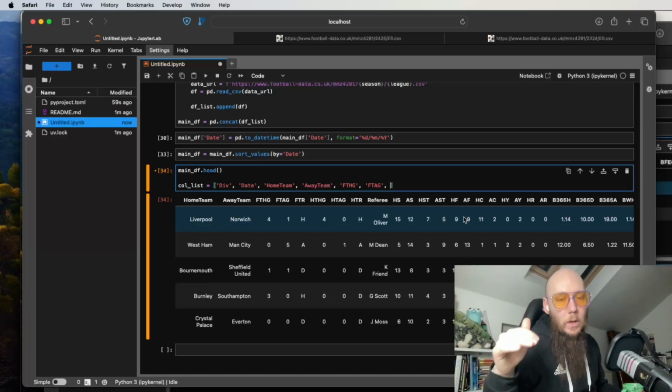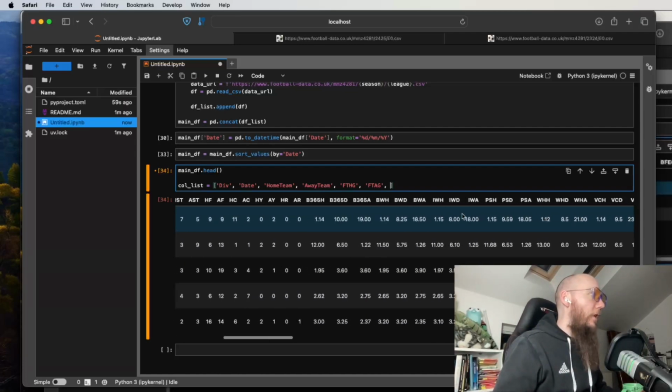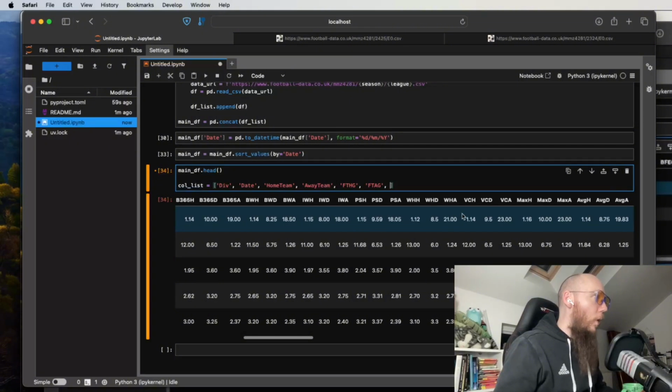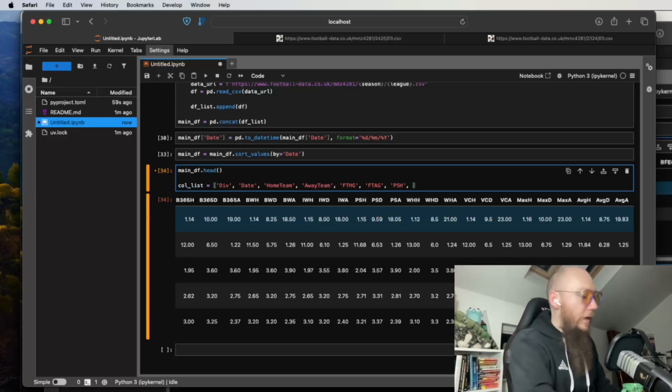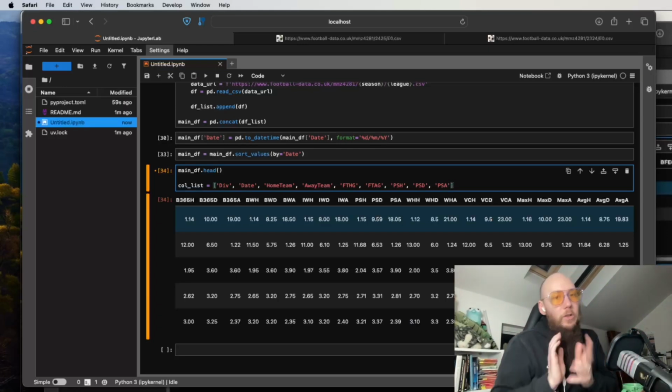For now, we're just going to select a few of these columns. So I'm going to tell you that we are going to want the PSH, because that is the Pinnacle Sports Home line. We want the PSD, the Pinnacle Sports Draw line, and the PSA, which is the Pinnacle Sports Away line. If we now were to use that list of columns and bring everything in, we would have a data frame that we could use. But we actually want a little bit more.